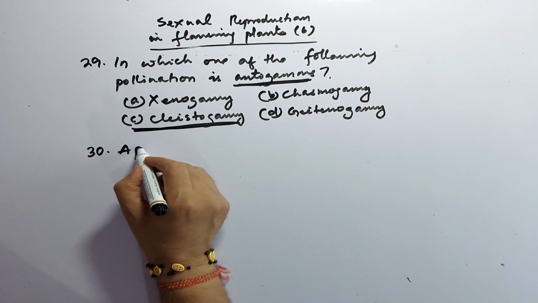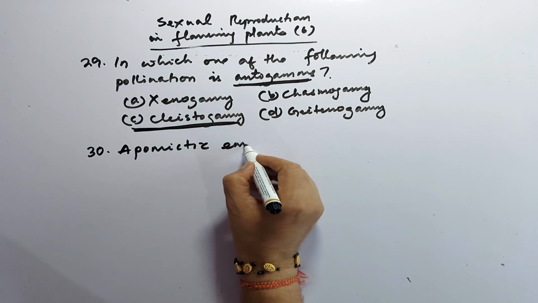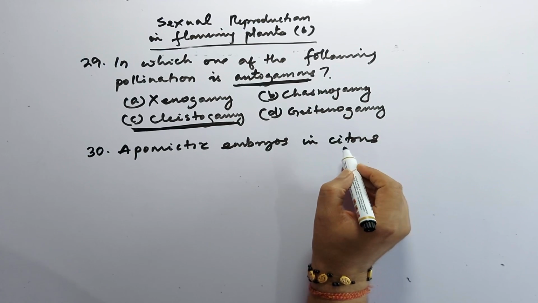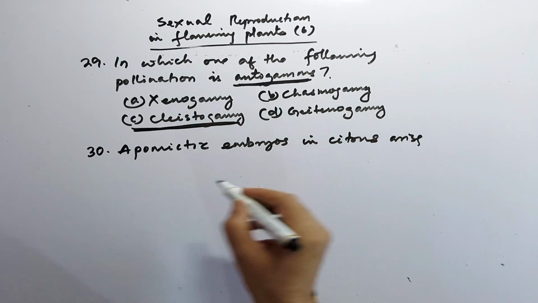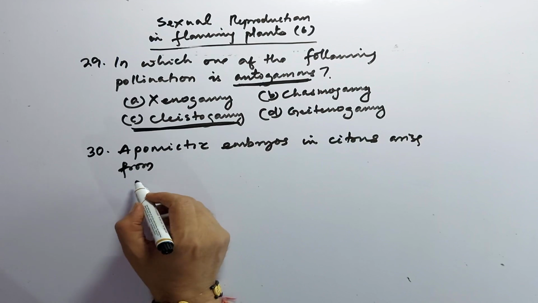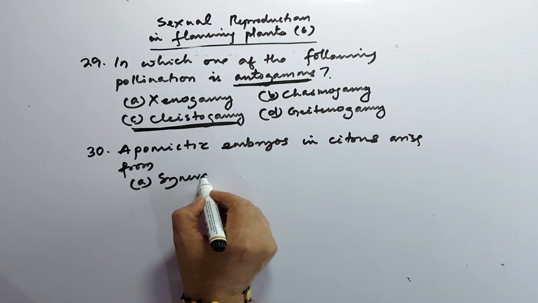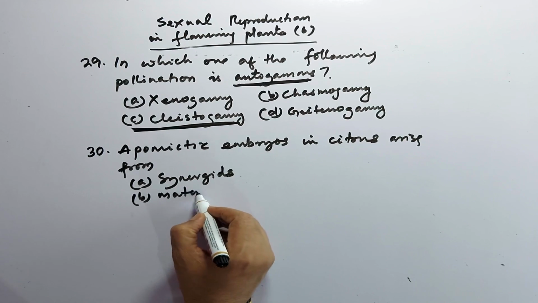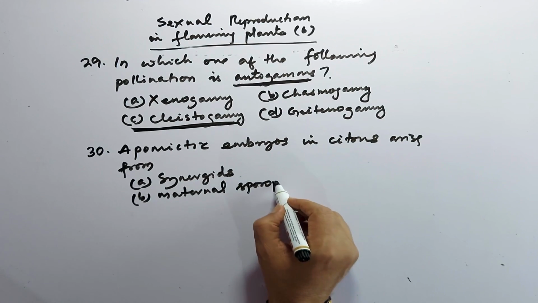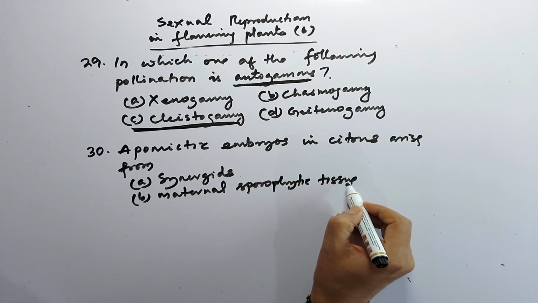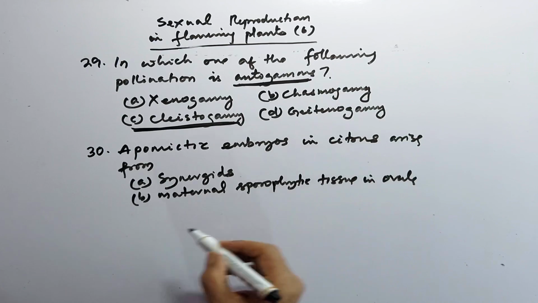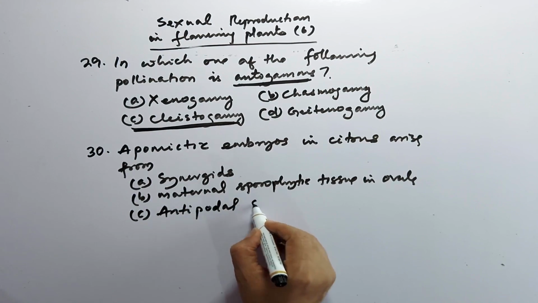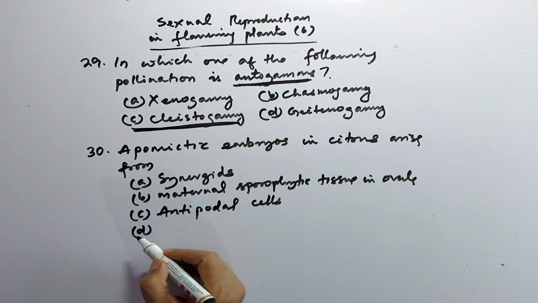Apomictic embryos in citrus arise from: A option, synergids; B option, maternal sporophytic tissue in ovule; C option, antipodal cells; and D option, diploid egg.